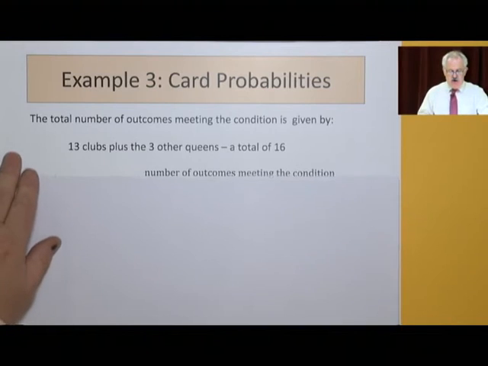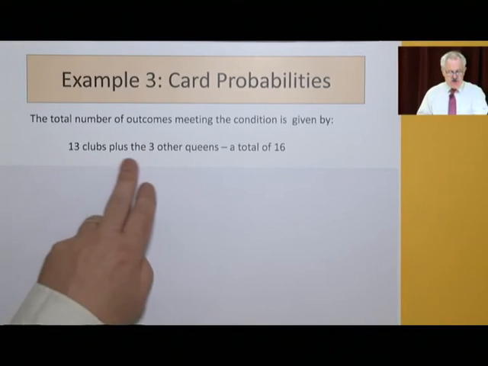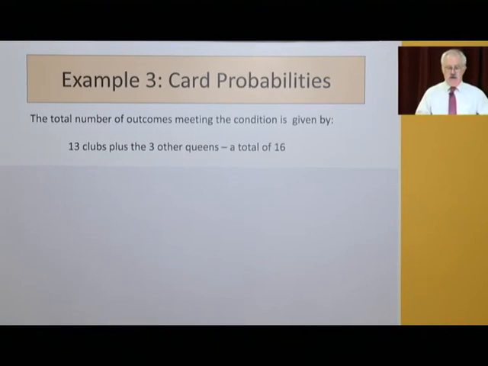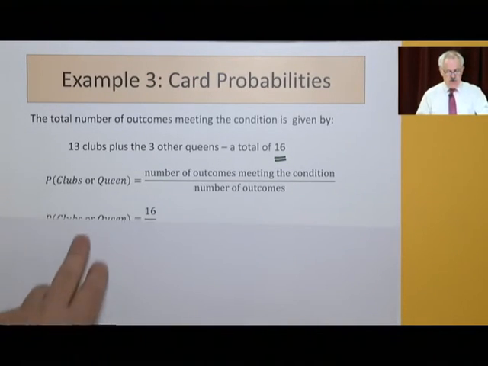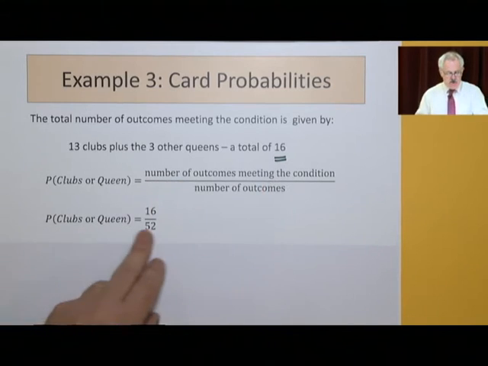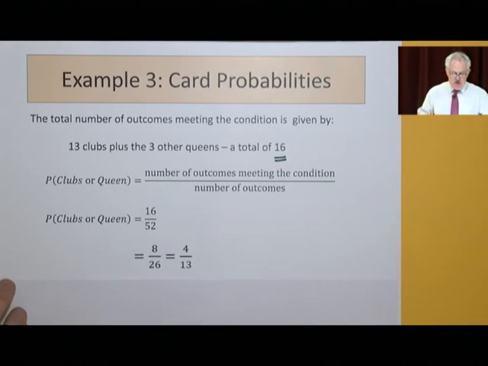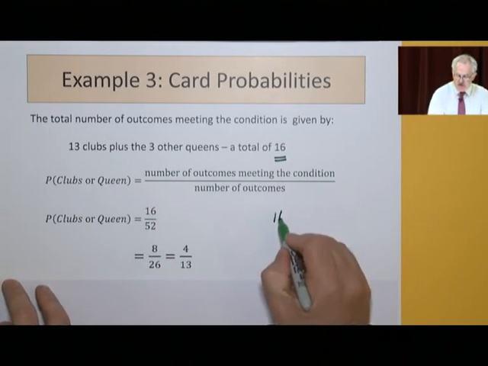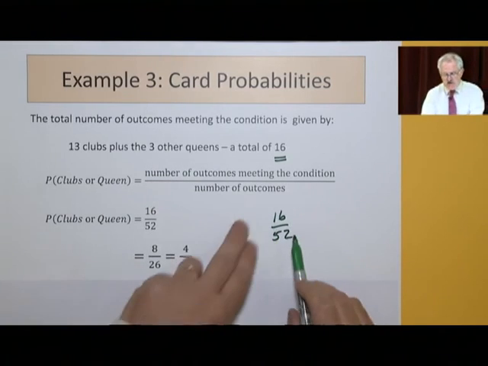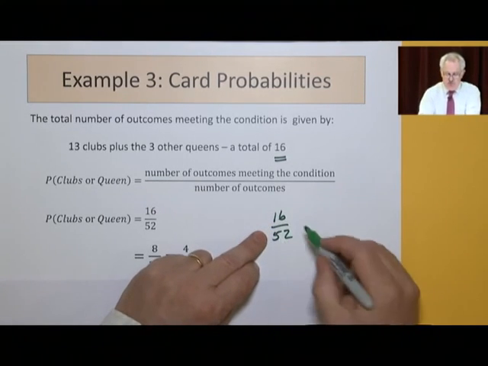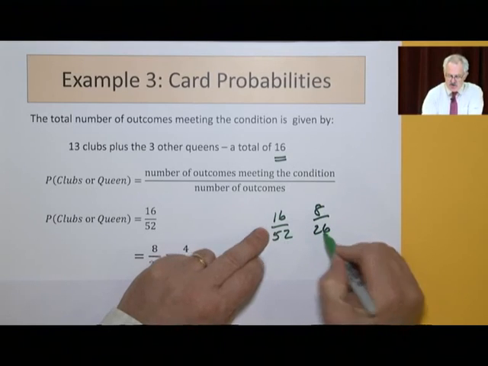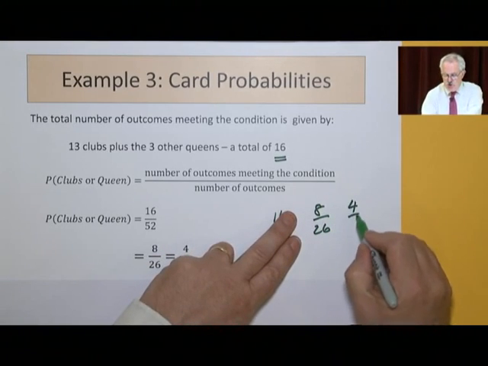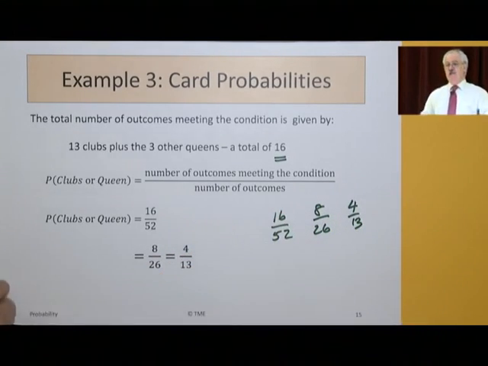So the total number of outcomes meeting the condition is given by 13 clubs plus the 3 other queens. Really 16, not 17. So clubs or queens, number of outcomes, 16 over 52. And we can simplify that. 16 over 52, they're both even, so you could say that's 8 over 26. They're both even, 4 over 13, and we can't simplify any further.